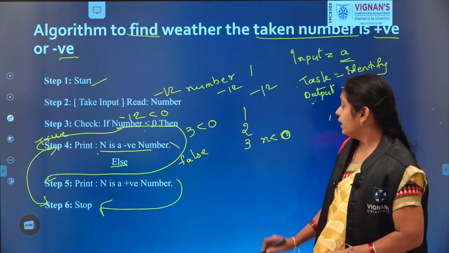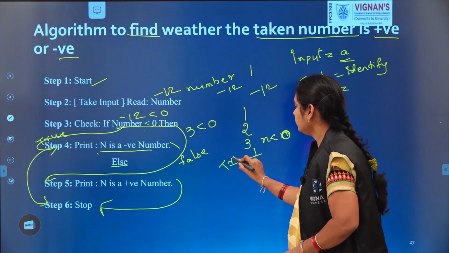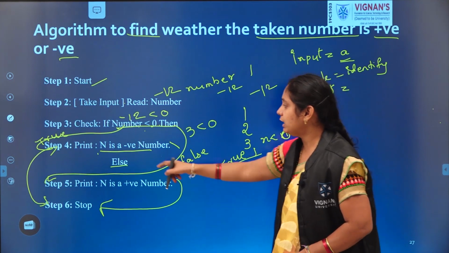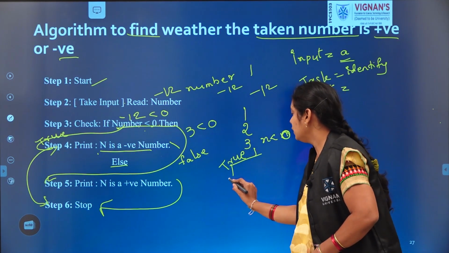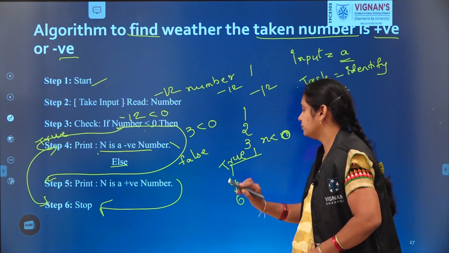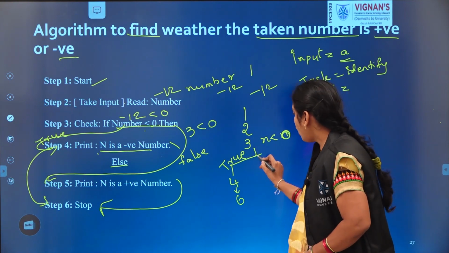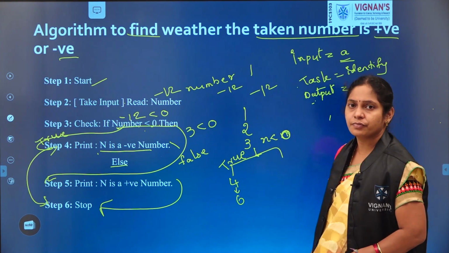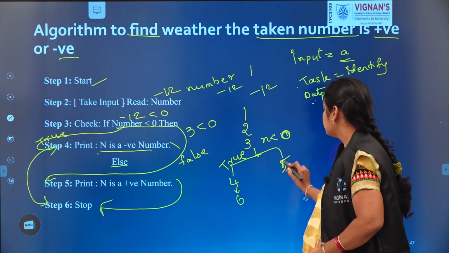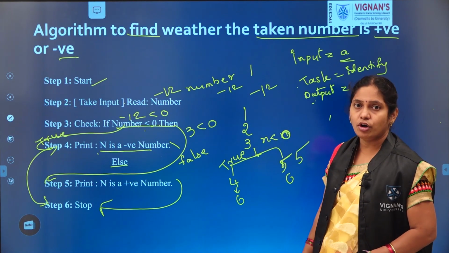If this is true, it is moving to step 4 followed by step 6. If this is false, then it comes to step 5 followed by step 6.